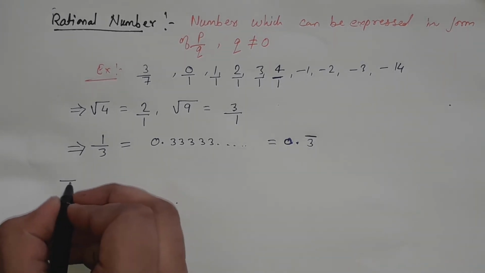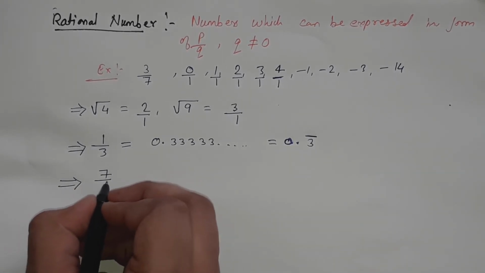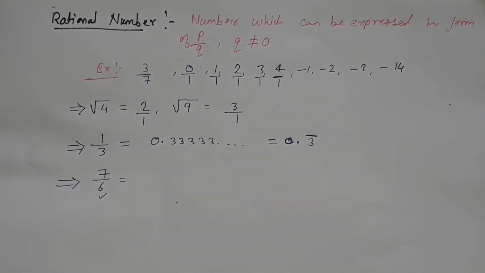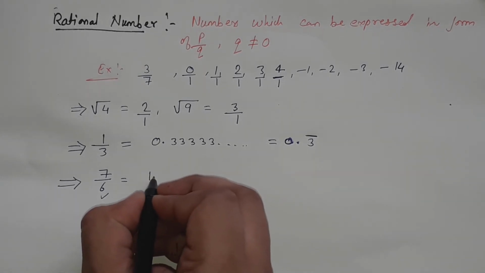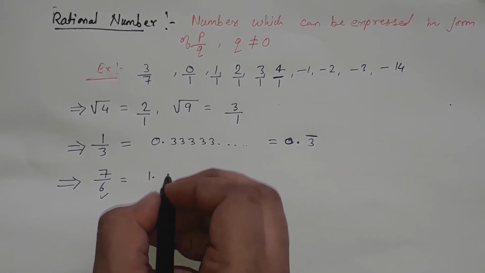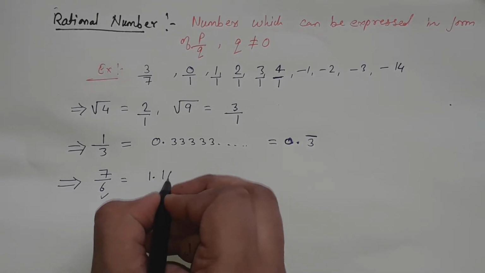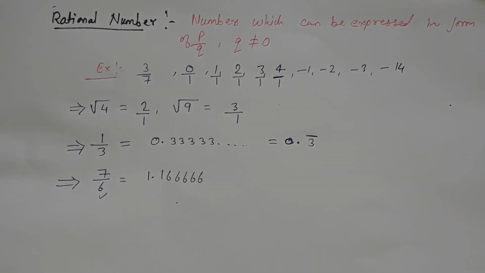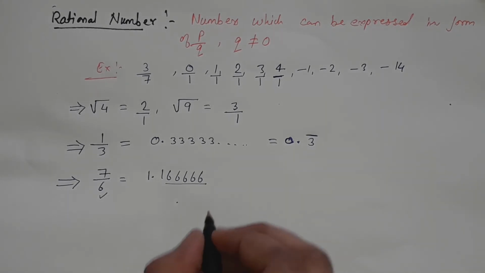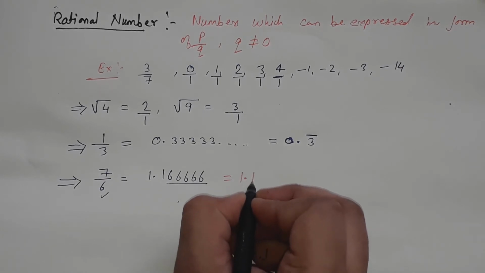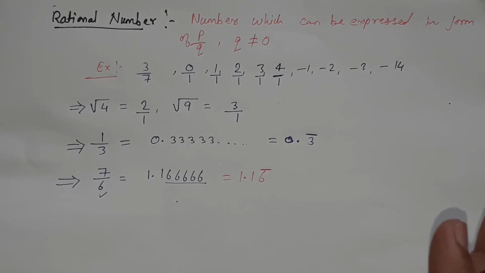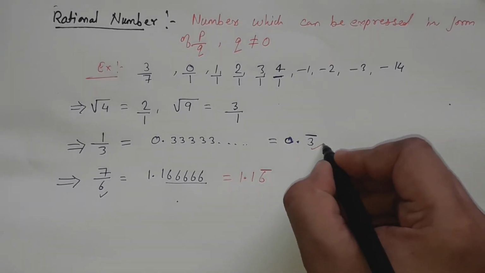If I take another example, 7 upon 6. This is a rational number, yes, because q is not equal to 0. If 7 is divided by 6, we get the answer 1.166666. You can see 6 is repeating itself here. So it can be written as 1.16 bar, because 6 is repeating, so 6 is written with a bar. It is also a rational number.